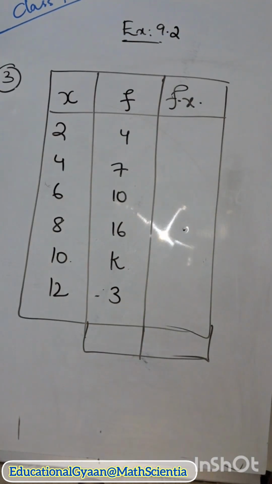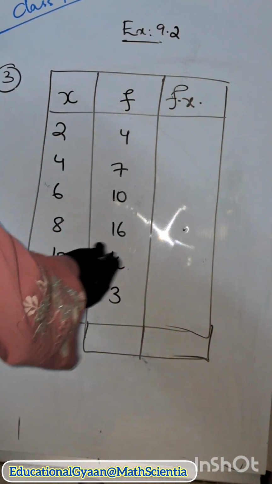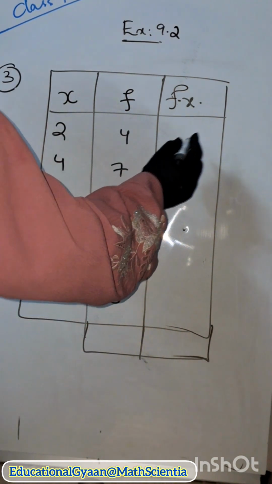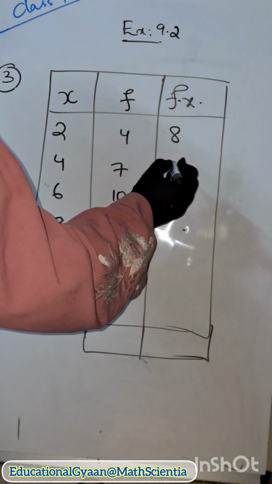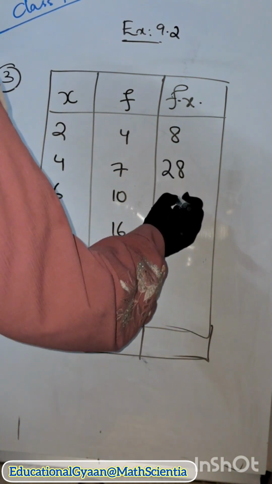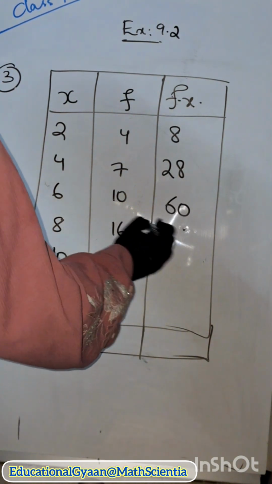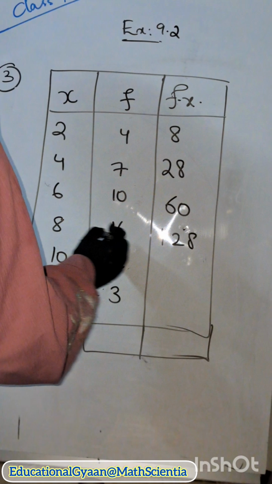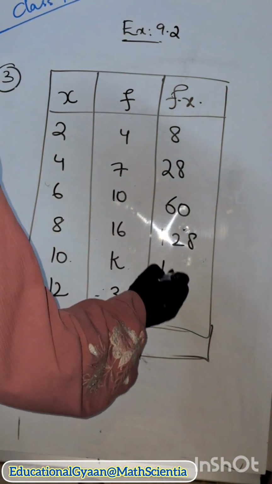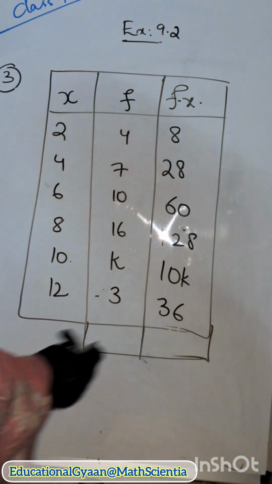So the data of question number 3 is as follows: 2, 4, 4, 7, 6, 10, 8, 16, 10, k and 12, 3. So here you can see 2 4s are how much? 8, right? 7 4s are how much? 28. 6 10s are 60. 16 8s are how much? 128, right? 6 8s are 48, right? 8 ones are 8, 12, right? Next 10 into k is 10k. 12 3s are how much? 36. Now let us calculate.